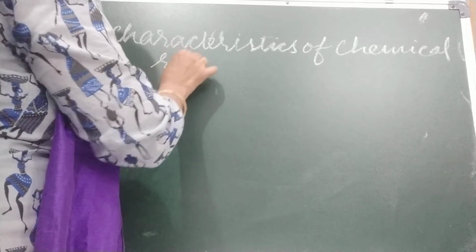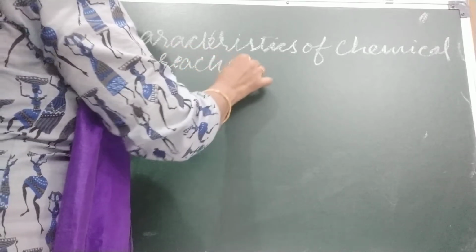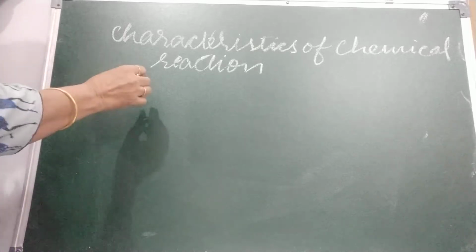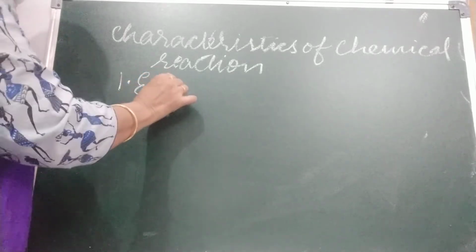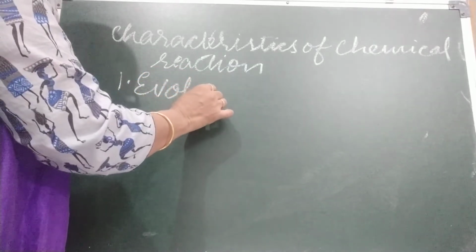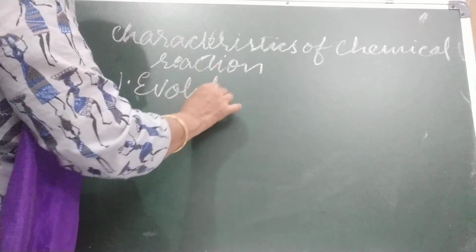First characteristic is evolution of gas. This evolution of gas is also called effervescence.